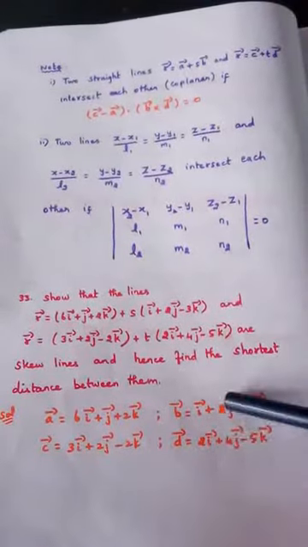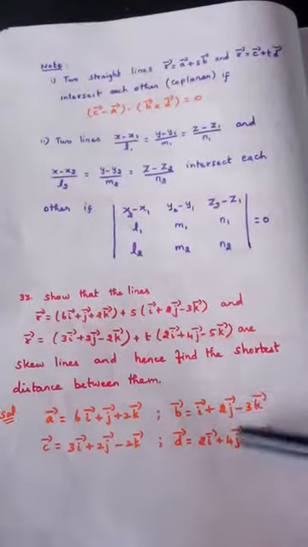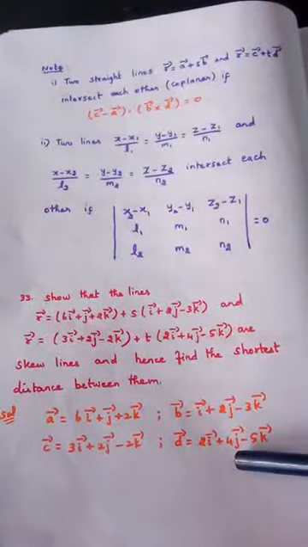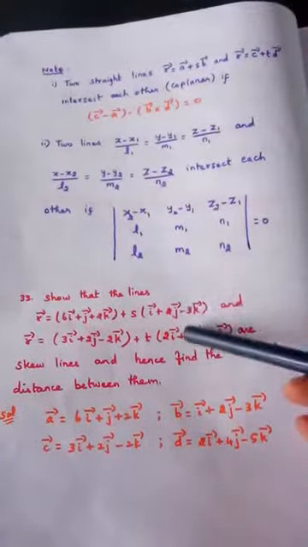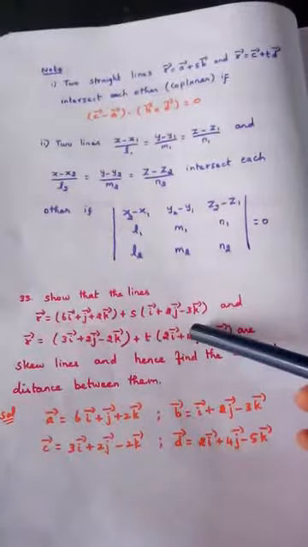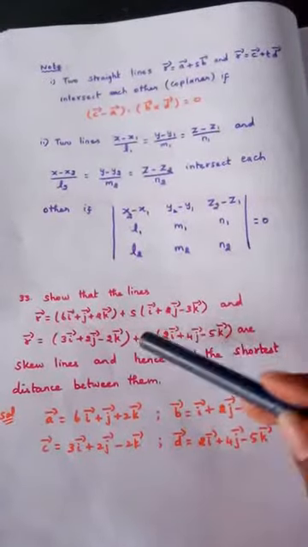If you see, these two are different. i plus 2j minus, this is 2i plus 4j minus 5k. So since these two are different, definitely I can say these two lines are not parallel. If they are parallel, these two will be same. Since they are different, by simply seeing this, I can say that these two lines are not parallel.